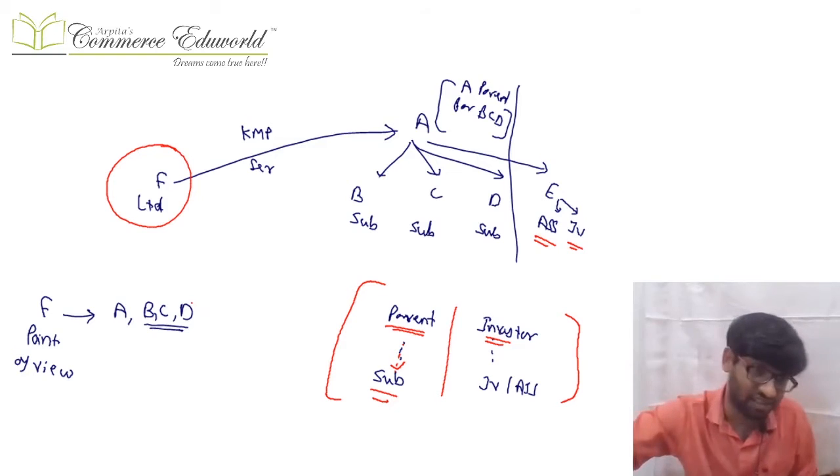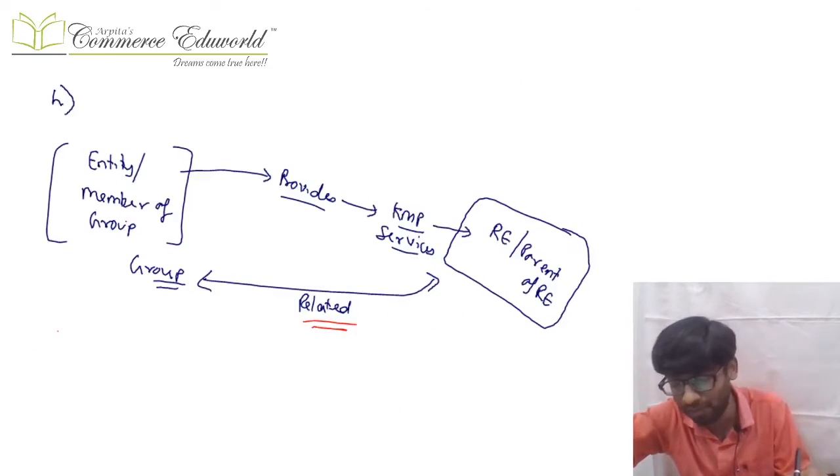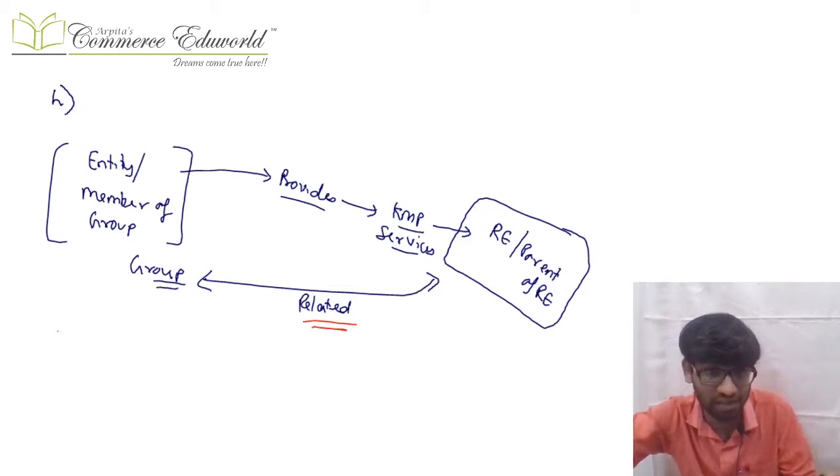So basically it's like this: if some entity or member of group is providing KMP services to the reporting entity or the parent of the reporting entity, they themselves become related to each other.